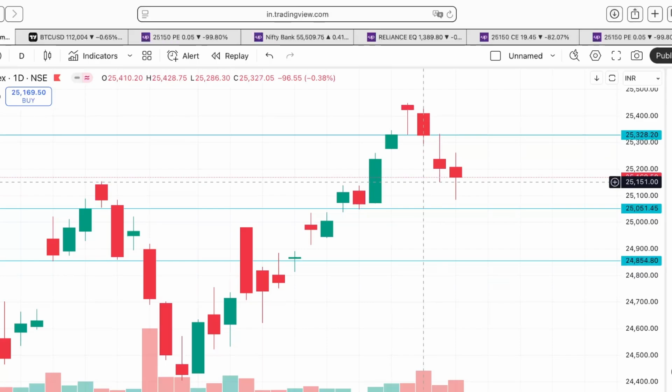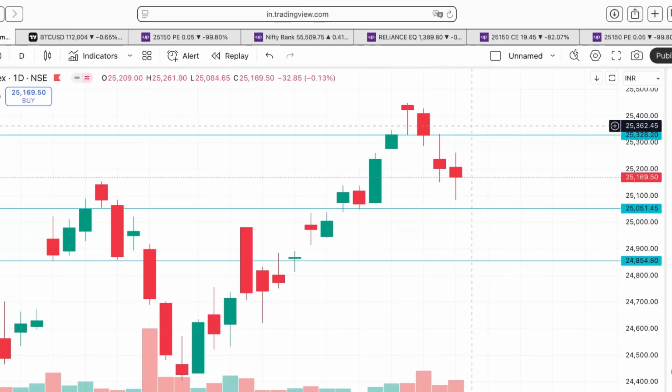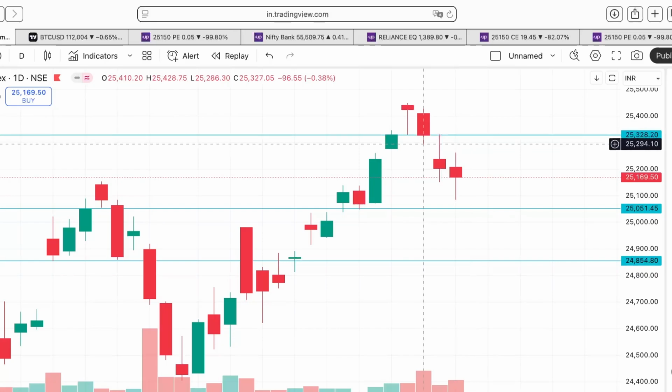So what happened on 19th of September is that the market gave a close at the same level which buyers protected on 18th of September, which is 25,330 levels. And this is a very clear indication that the market will come down.